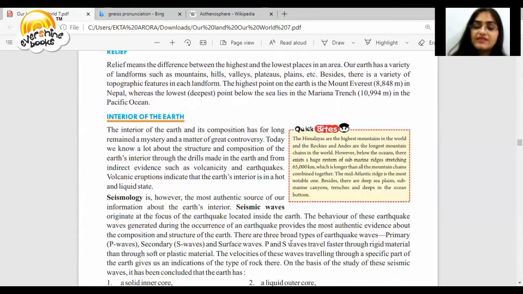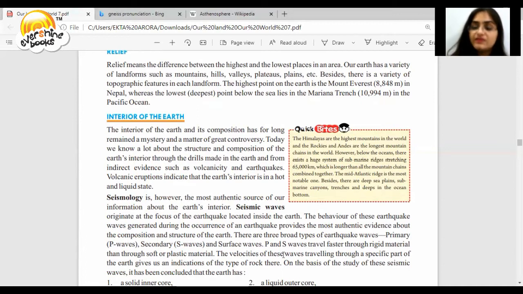The behavior of these earthquake waves generated during the occurrence of an earthquake provided the most authentic evidence about the composition and structure of the Earth. There are 3 broad types of earthquake waves: primary waves, secondary waves, and surface waves. Primary and secondary waves travel faster through rigid material than through soft and plastic material.